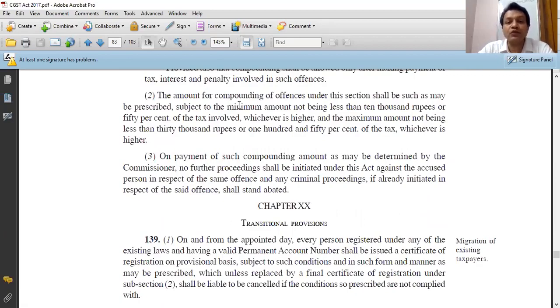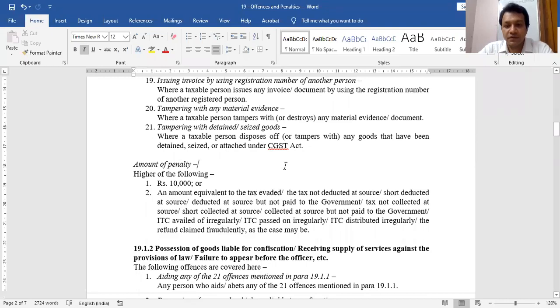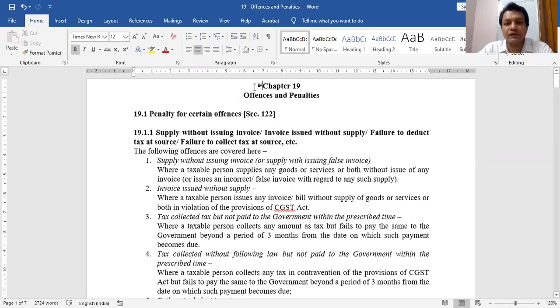So now let me share with you a simplified file. This is the new file. Can you see this new Word file? Offences and penalties. Can you see this new Word file, offences and penalty?